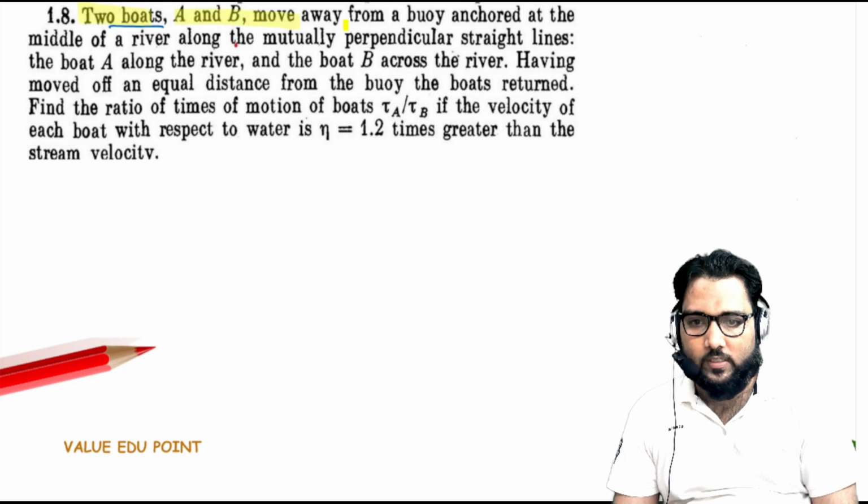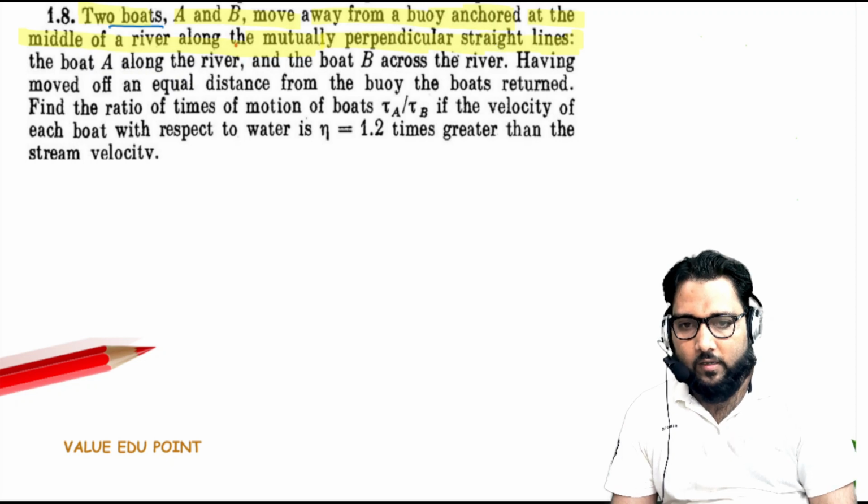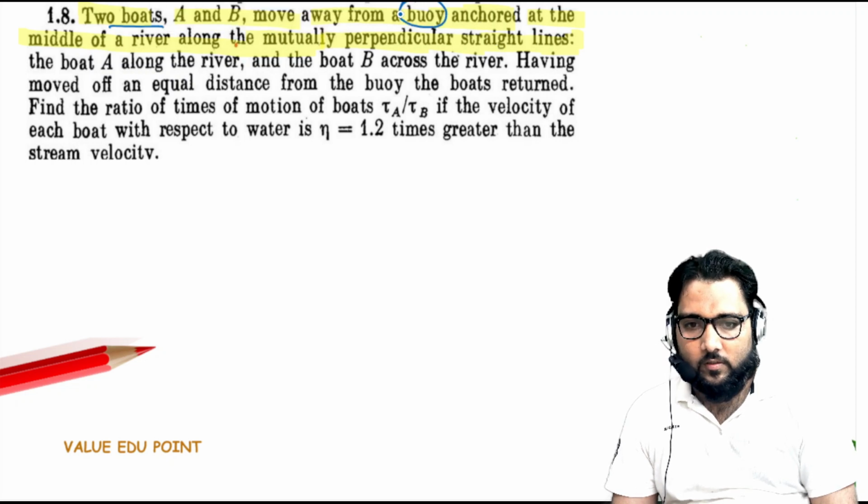Two boats A and B move away from a buoy anchored at the middle of a river along mutually perpendicular straight lines. Boat A moves along the river and boat B across the river.